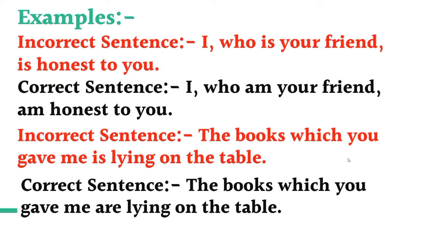In the second example, the books which you give me is lying on the table. Here, which is the relative pronoun and the books is the antecedent, so the verb agrees with the antecedent. So the correct sentence will be the books which you give me are lying on the table.